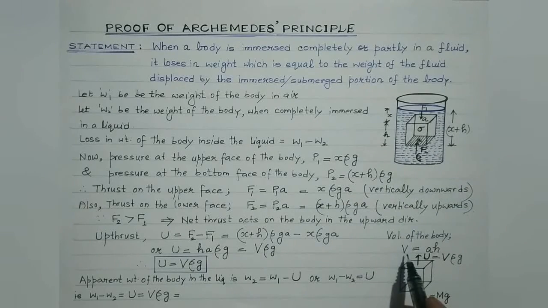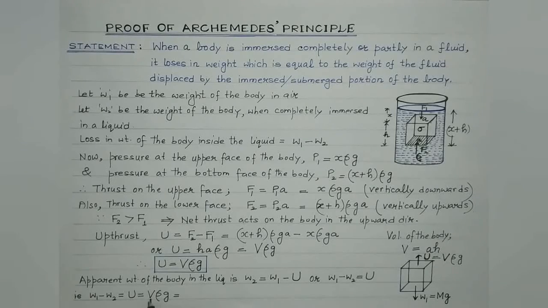So capital V, the volume of the body, is also equal to the volume of the liquid displaced. So students, volume of the liquid displaced multiplied by the density of the liquid will give us mass of the liquid displaced. And mass of the liquid displaced multiplied by acceleration due to gravity will give us weight of the liquid displaced.